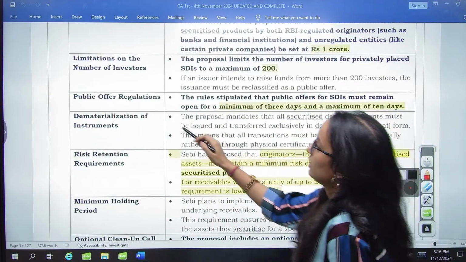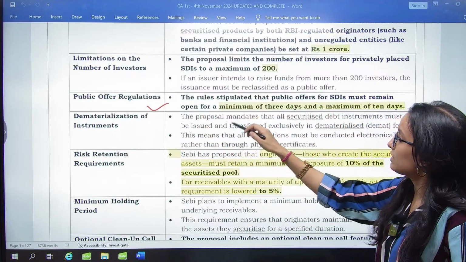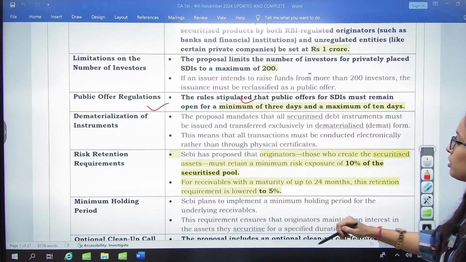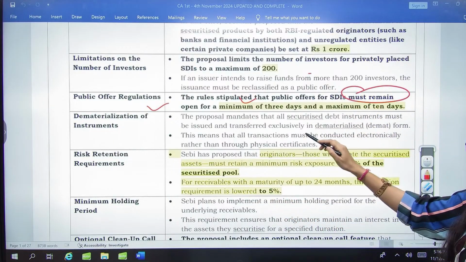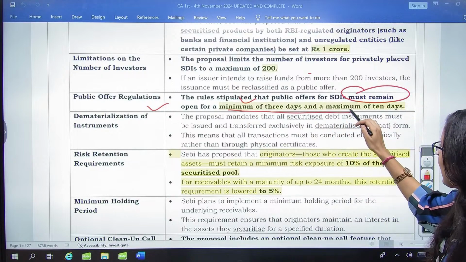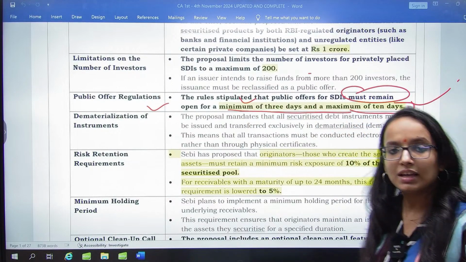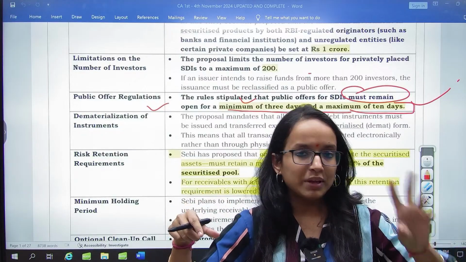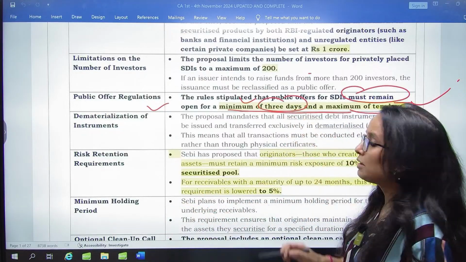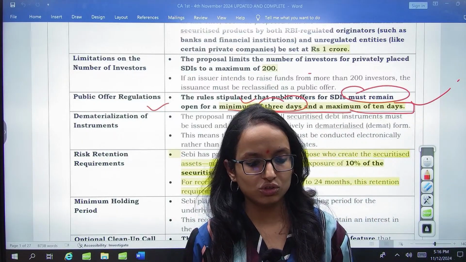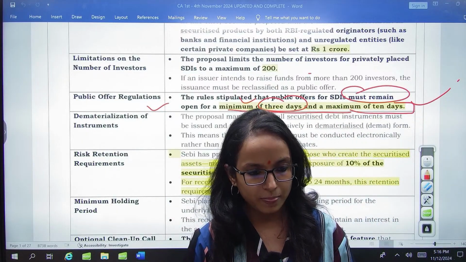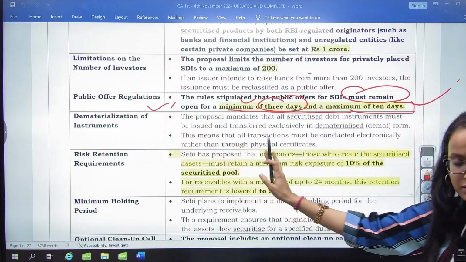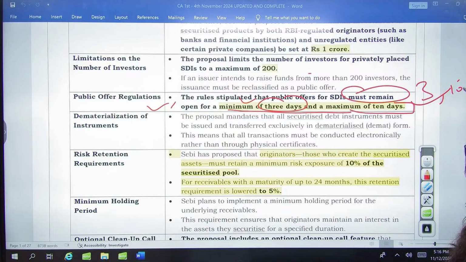Next, the public offer regulation. The rules stipulated that the public offer, in case of more than 200 investors, must remain open for a minimum of 3 days and maximum of 10 days. Remember this. For this public offer they have set this opening window. Minimum how many days? 3 days, and maximum it can be open for 10 days. So remember, minimum 3 and maximum 10 for this public offer, right?